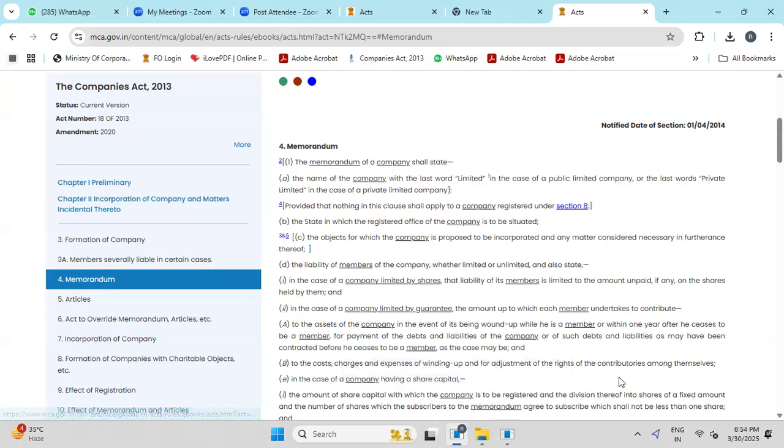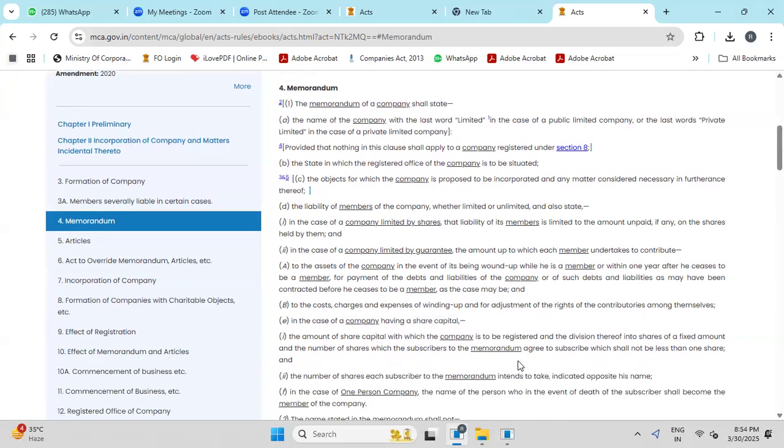In case of a company having a share capital, the amount of share capital with which the company is to be registered and the division thereof into shares of a fixed amount, and the number of shares which the subscriber to the memorandum agrees to subscribe, which shall not be less than one share.